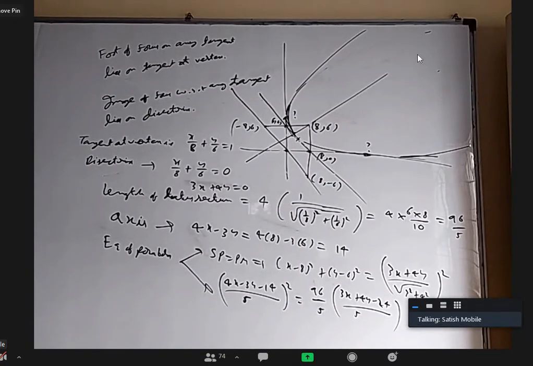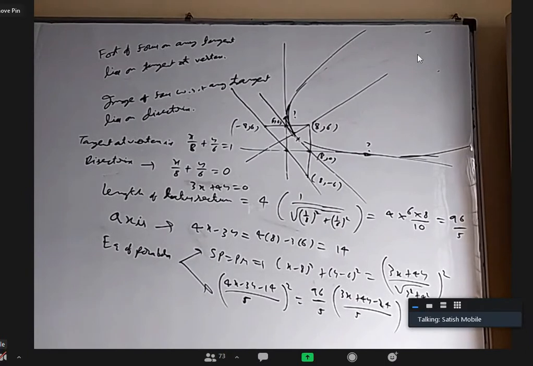Any idea anybody want to give how to find those points of contact where the parabola is touching the x-axis and y-axis? Sir, we will take general. Sir, we know the equation of the parabola, no, sir. Yes, we know the equation of the parabola. Sir, we can substitute (x, 0) and (0, y).